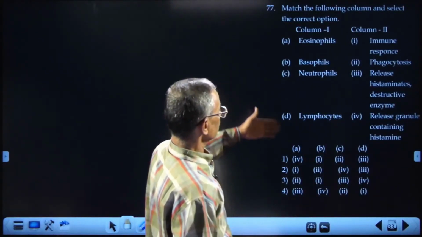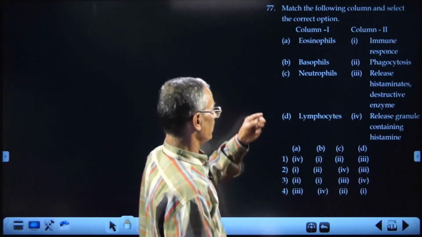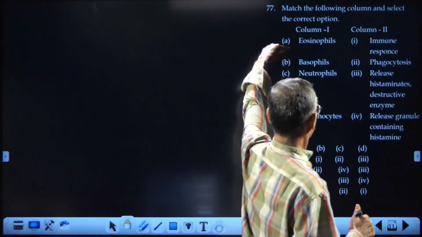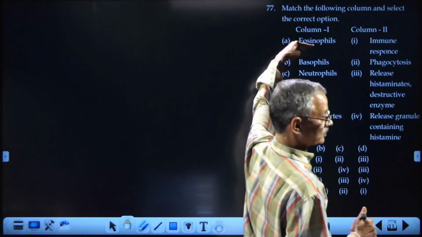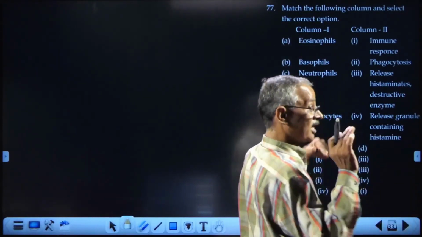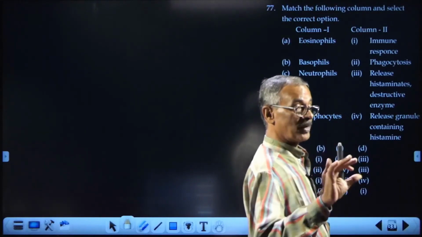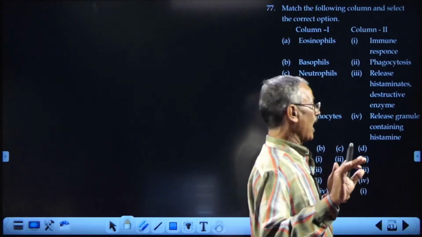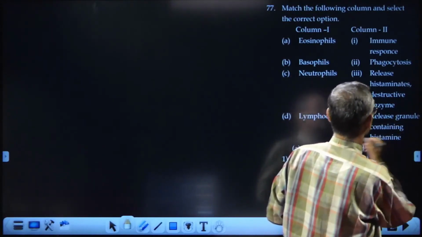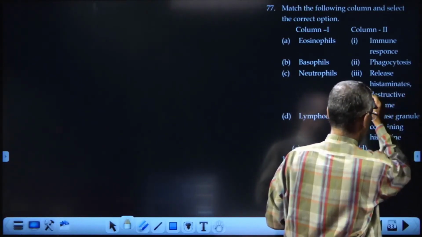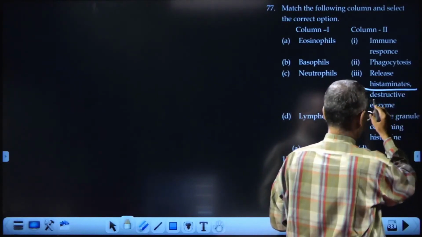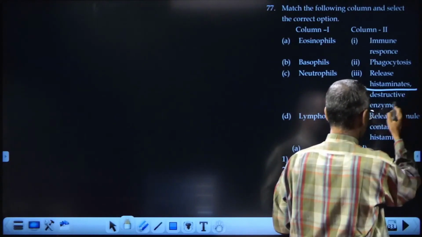Again, this question may be a bit confusing for you. I will tell you. We know that eosinophils are responsible for allergic responses, and allergy is caused by histamines, and that is the clue. They release granules containing histaminase, a destructive enzyme.